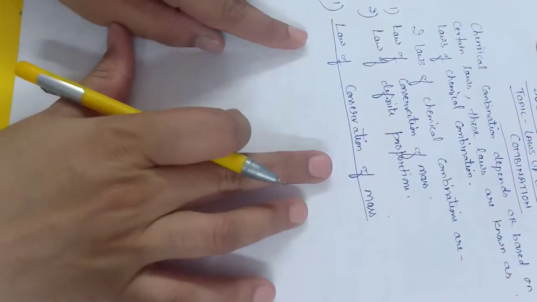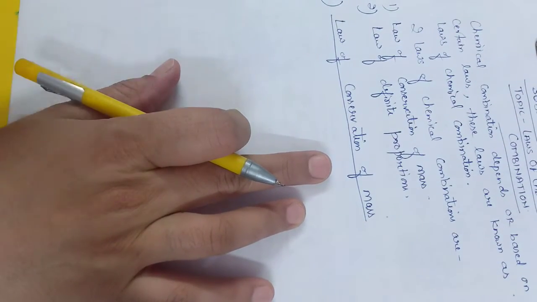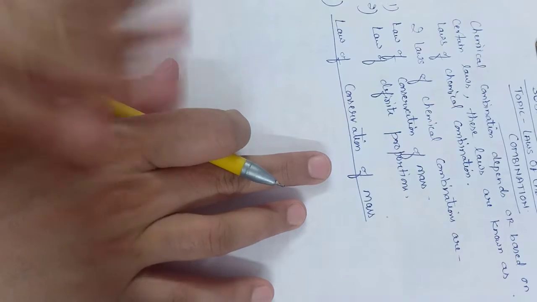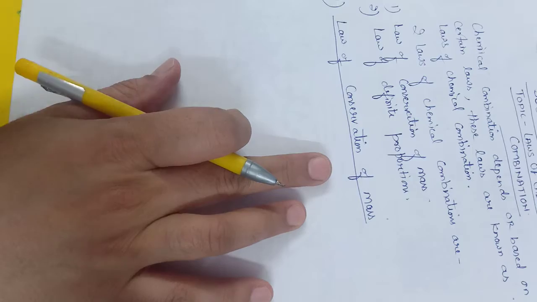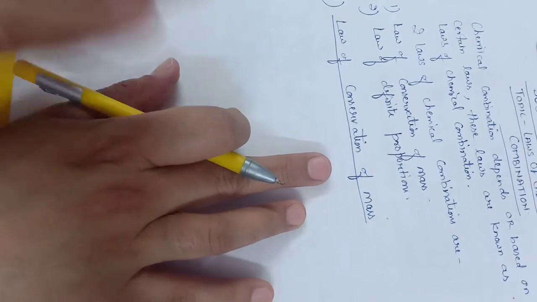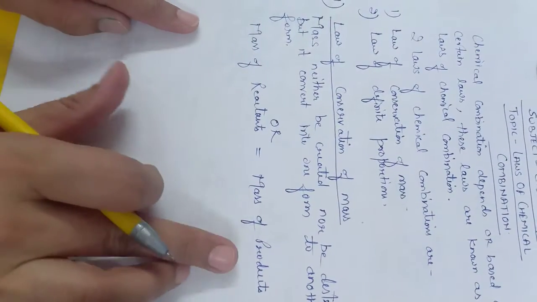Law of conservation of mass means mass can neither be created nor be destroyed, but it converts from one form to another form. That means the mass of reactants present in a chemical reaction must be equal to the mass of products. Mass of reactant is equal to mass of product.